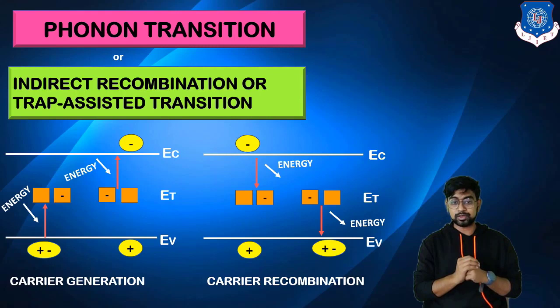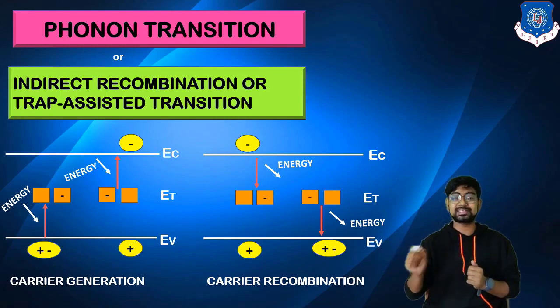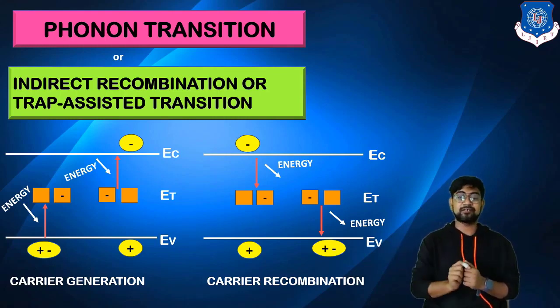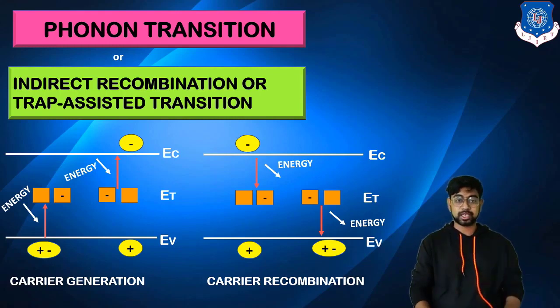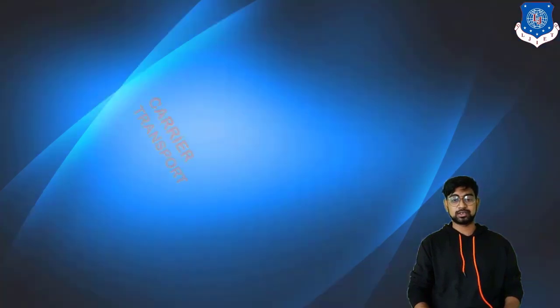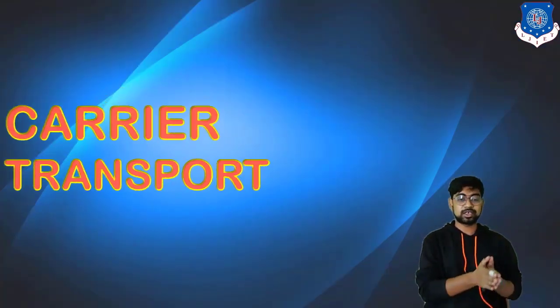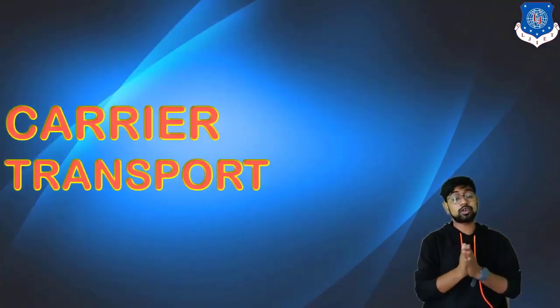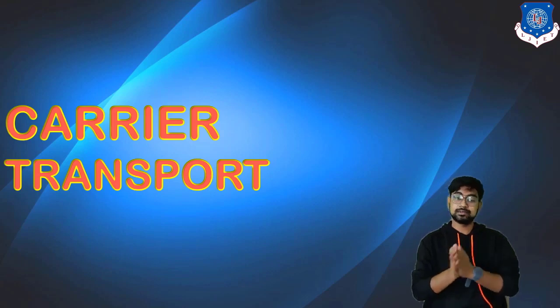But what is happening down there? Here there is an indirect transition rather than a band to band transition. So whatever energy is released is in the form of phonon or vibration, or the energy is released in the form of heat. Okay, so this is where the phonon as well as the photon transition comes in. From the name it suggests that in a phonon you get the heat, and in a photon you get the light.